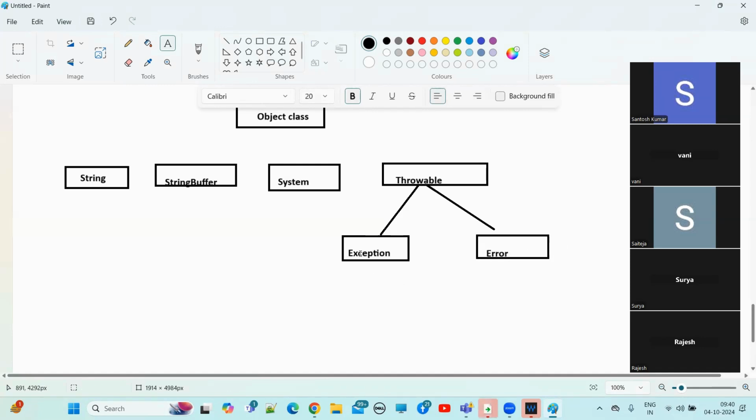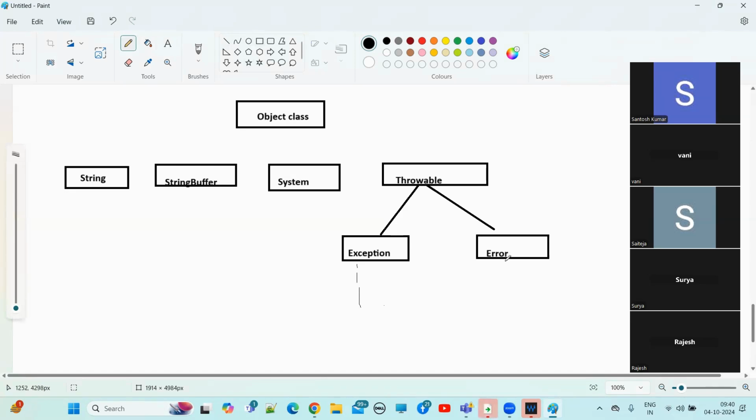For Exception also we have other subclasses, and for the Error class also we have other subclasses. We will not write all of them. So now the Object class is the superclass for our Java API hierarchy.